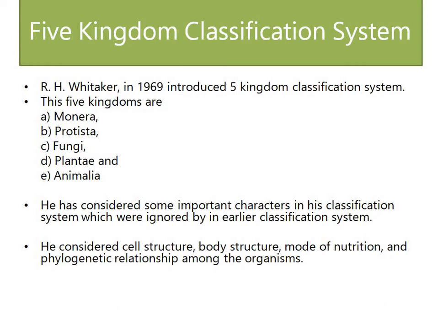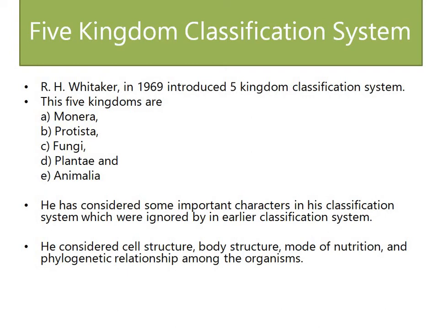He considered the phylogenetic characteristic as one of the classification criteria in his classification system. Besides this, he considered cell structure, body structure, and mode of nutrition as determining characters. That is why his classification system is much more advanced than earlier classification systems.